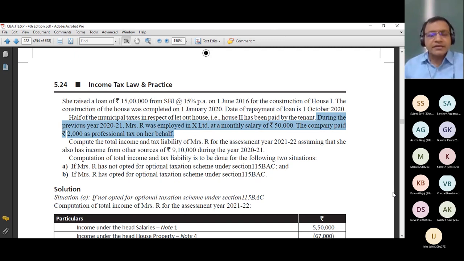Is it good for Mrs. X, or R whatever, to opt for optional taxation scheme, or is it not good to opt? So we can be having tax planning questions also on similar lines. I hope the question is clear, and now let me start solving this question.